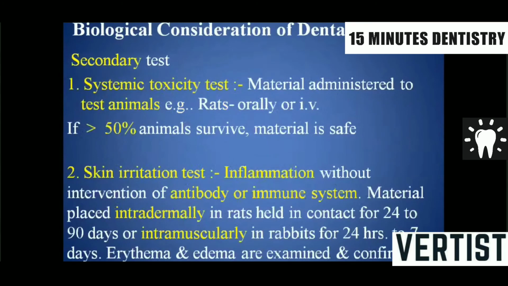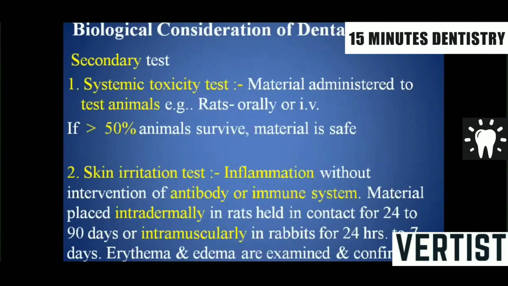What types of secondary tests are available? The systemic toxicity test is whenever the material is administered to the test animal, for example rats, orally or intravenously. If more than 50% of animals survive, that particular material is supposed to be relatively safe in the secondary test. Then that would go to the uses test.